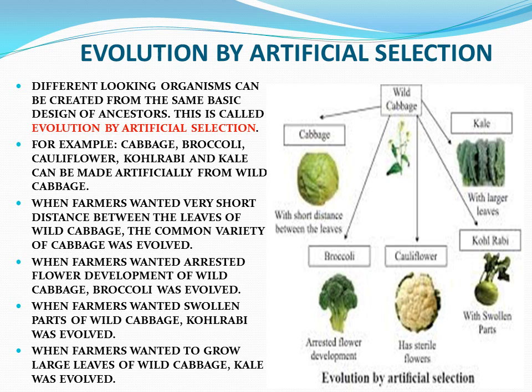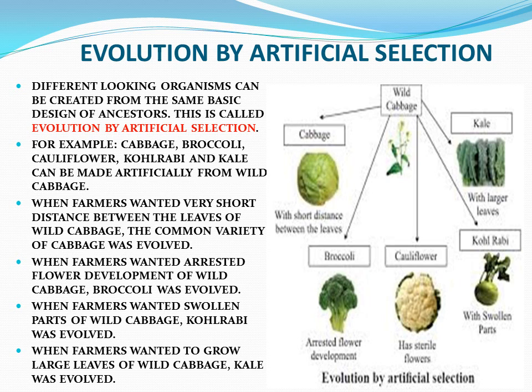For example, cabbage, broccoli, cauliflower, kohlrabi, and kale can be made artificially from the wild cabbage. When the farmers wanted a very short distance between the leaves of wild cabbage, the common variety of cabbage was evolved through artificial selection.